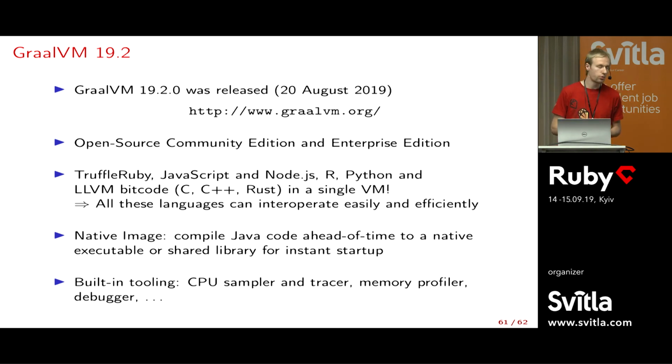It also has a tool which is quite well known now, called native image. It's very related to the Substrate VM I mentioned before. The idea is you can take a Java application and compile it ahead of time to a native binary. The main advantage there is, of course, very fast startup. And finally, we also have some tooling which works across all languages, for instance CPU profilers, a memory profiler, a debugger, and more.